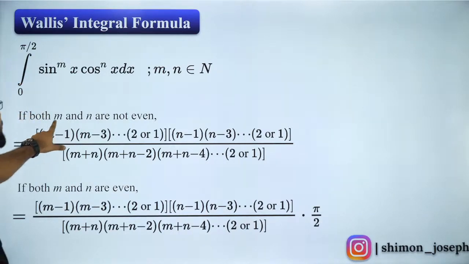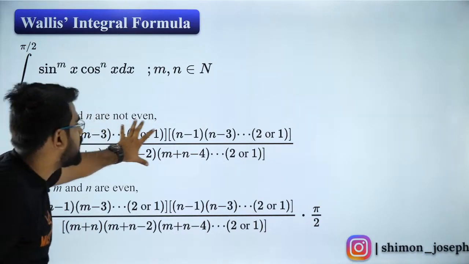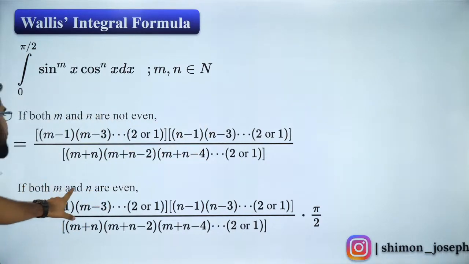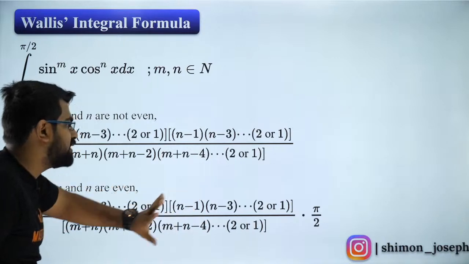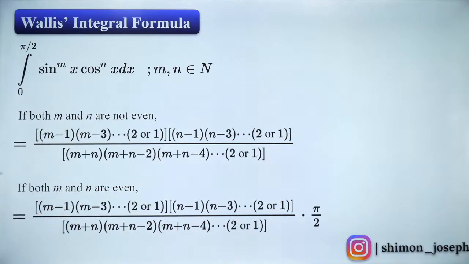And when both m and n are not even, you will have something like this. If both m and n are even, then you'll have something like this. I will show you how to apply it. If you guys have taken a screenshot, let me move forward to the question. We will all apply it together and we will learn it. Okay? So shall we move forward, my dear children, everybody?